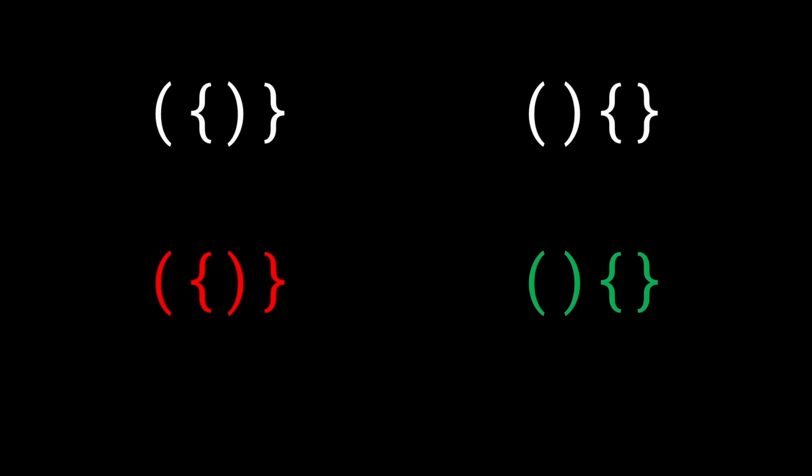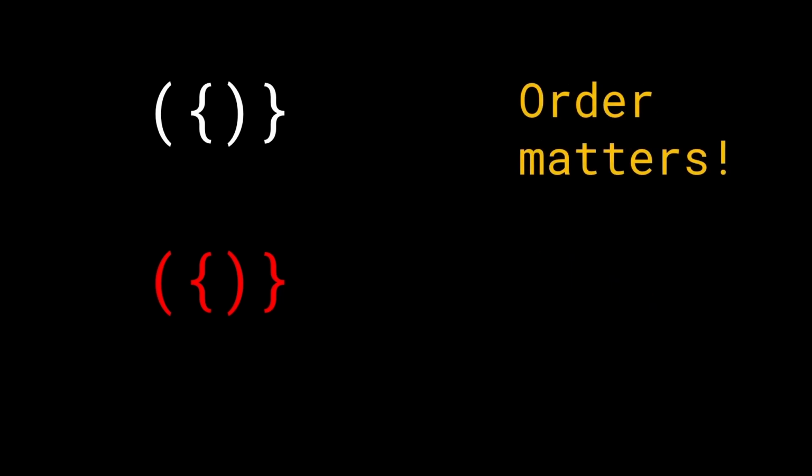And obviously this is contrasted with the case where we have the same number of opening and closing round and curly brackets, but one of them is invalid and the other is valid. So clearly ordering matters. If you notice, the input has to follow the LIFO ordering that we discussed in the previous video as well. That is, the last bracket to get in should be the first one to get out. That was the intuition behind using a stack. We also discussed how we go from the left to the right and parse the input. Let's go ahead and do that in the next step.